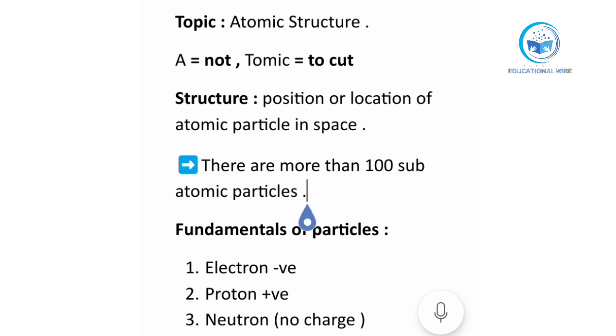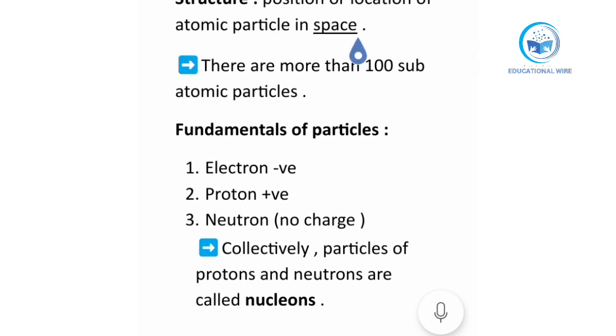After that, there are more than 100 subatomic particles, but only three are fundamental particles. Number one, the electron, having negative charge; the proton, having positive charge; and the neutron, having no charge. In the previous lecture, I told you why the electron, proton, and neutron have negative, positive, and no charge. Collectively, the particles proton and neutron are called nucleons.